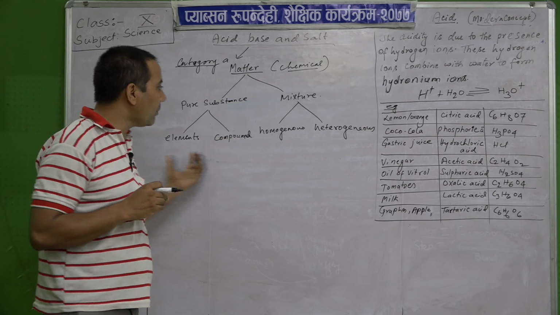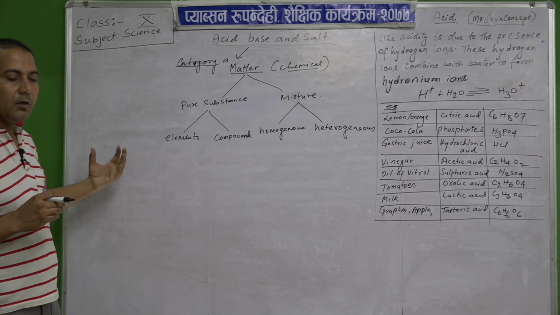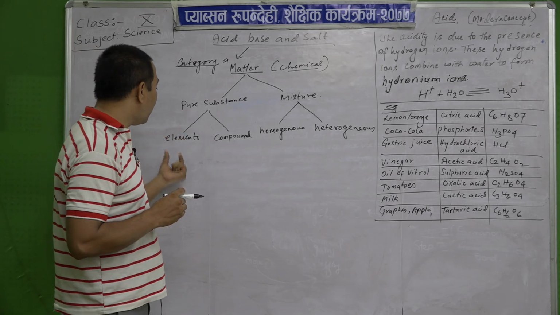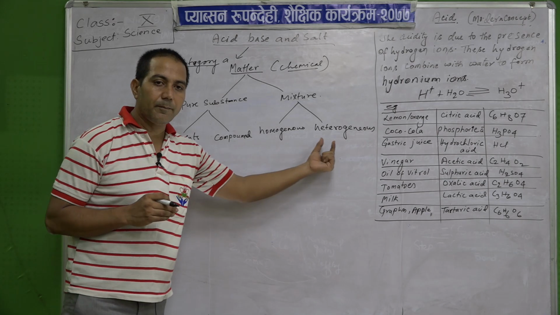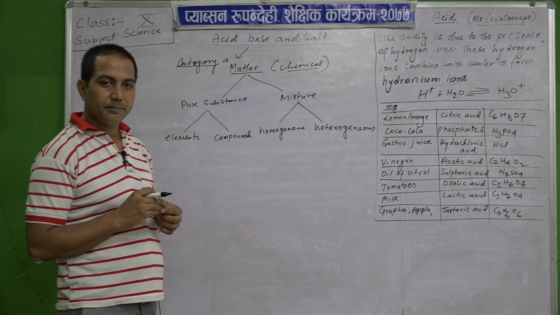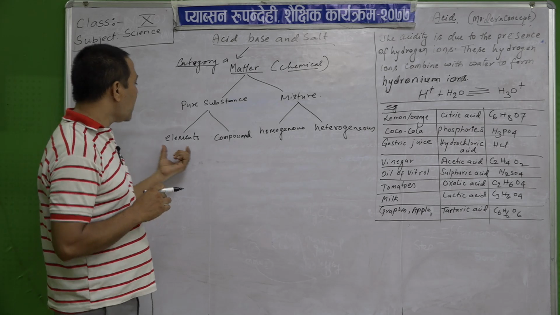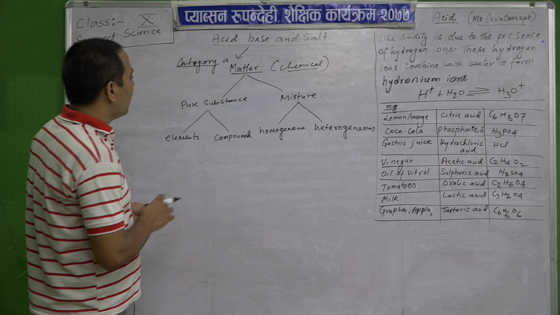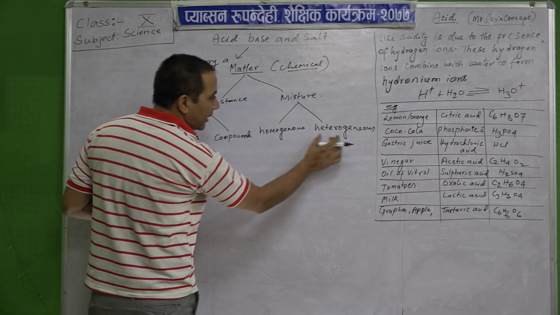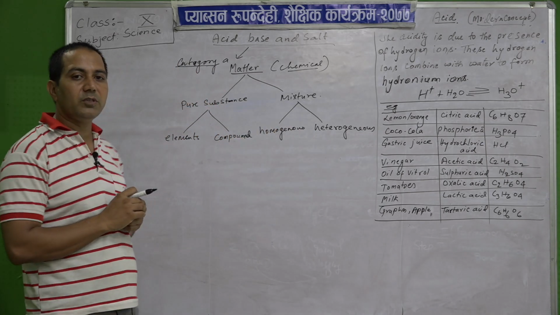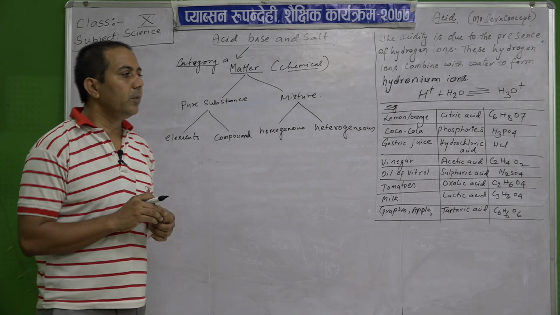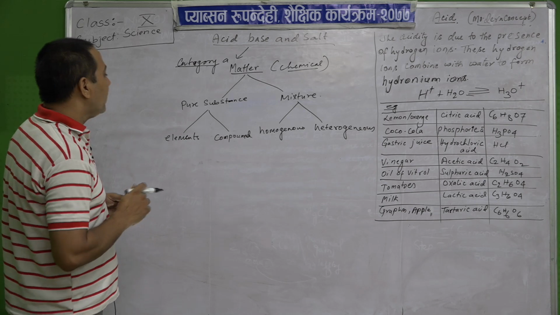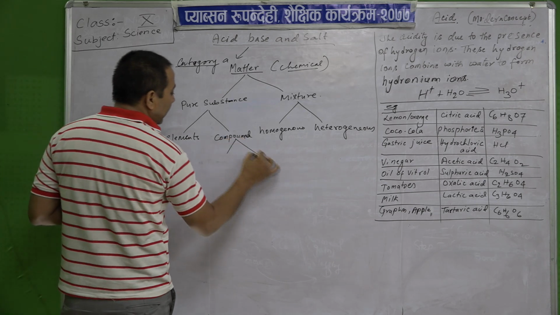Here, is any acid or base written? No, but acid, base and salt are found in this category. Where do they fall? They do not fall in elements, and they do not fall in homogeneous or heterogeneous mixtures. In mixtures we talk only about mixing, not chemical reaction, and it is found in compounds.